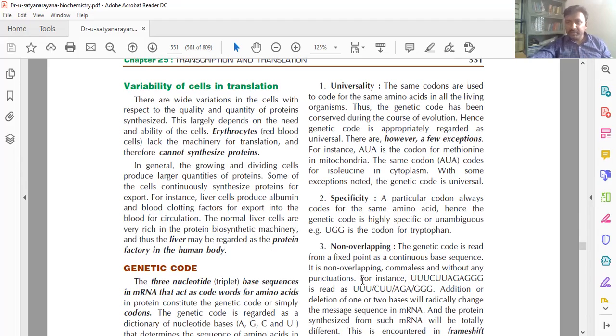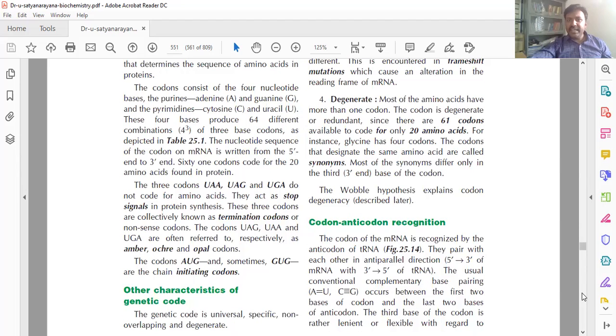That's why it's non-overlapping. And degenerate: when these nucleotides in a triplet are changed, if it is mixed, one type of amino acid forms, and if another is removed and one more nucleotide added, it produces one more amino acid. So degenerate and redundant forms the new amino acids.